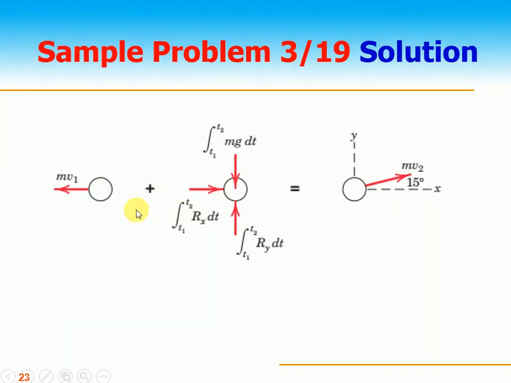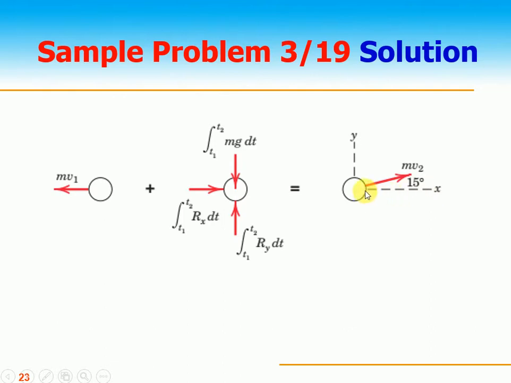Let's make the free body diagram. Of course, the initial momentum plus impulse is equal to final momentum, so the change in momentum is called impulse. So let's make the free body diagram. The weight acts in the downward direction, and of course the reaction force in the upward direction, right? The reaction force has 2 components, the x component and the y component. So Rx dt and Ry dt are the impulse in the x direction and the impulse in the y direction, and there is the impulse in the downward direction because of weight.